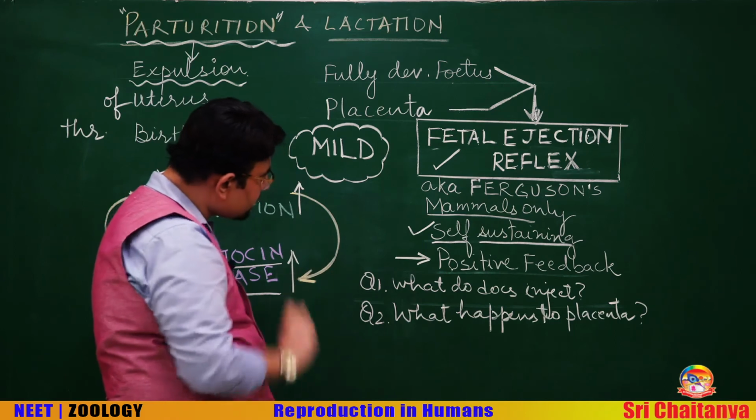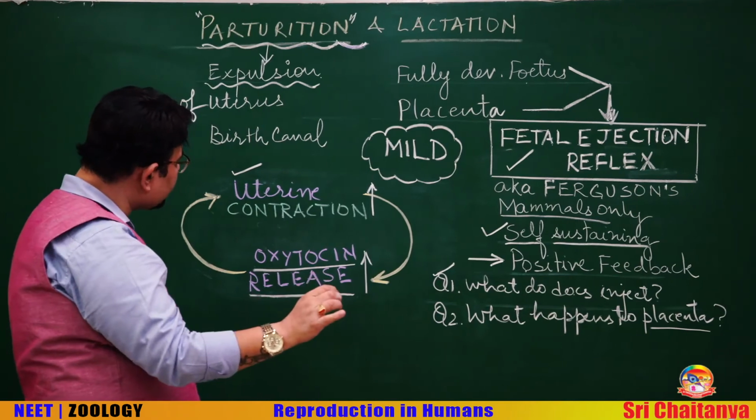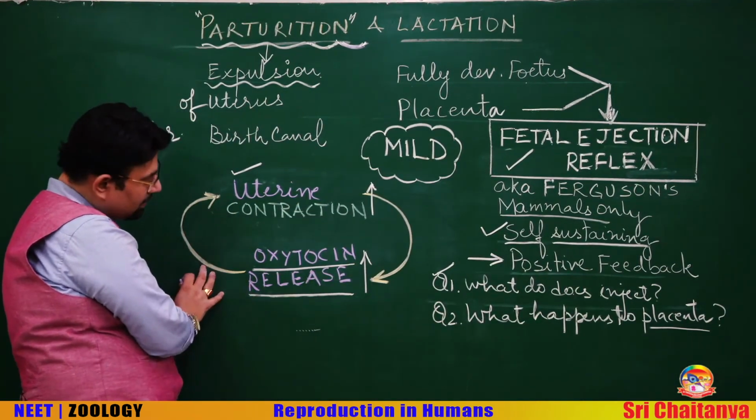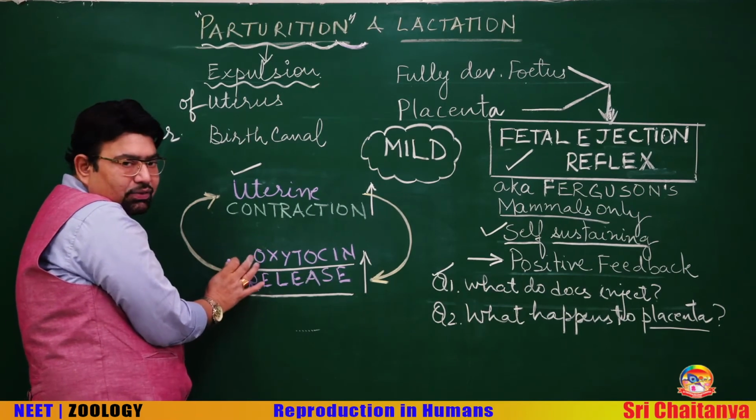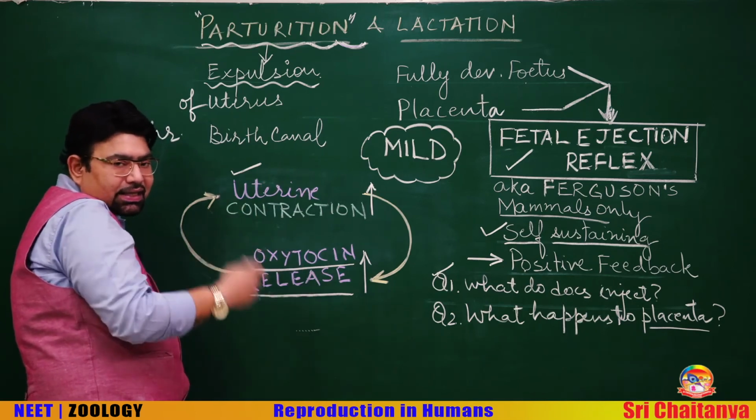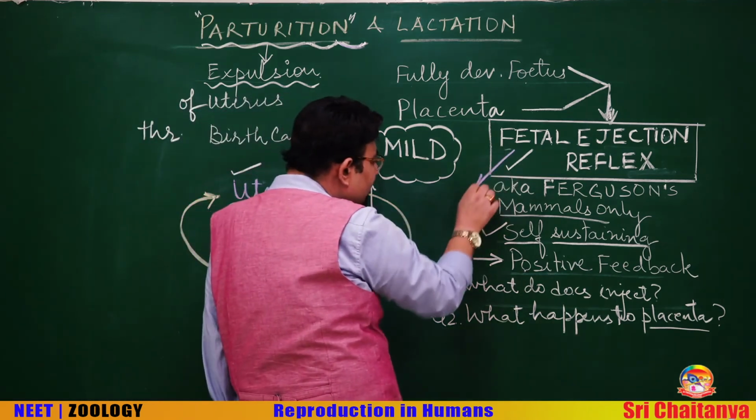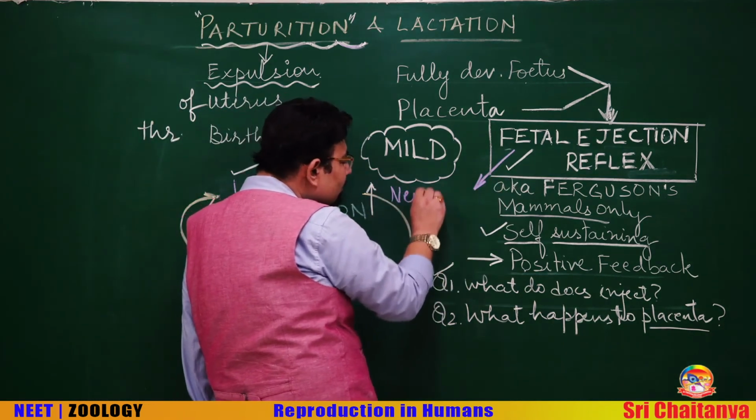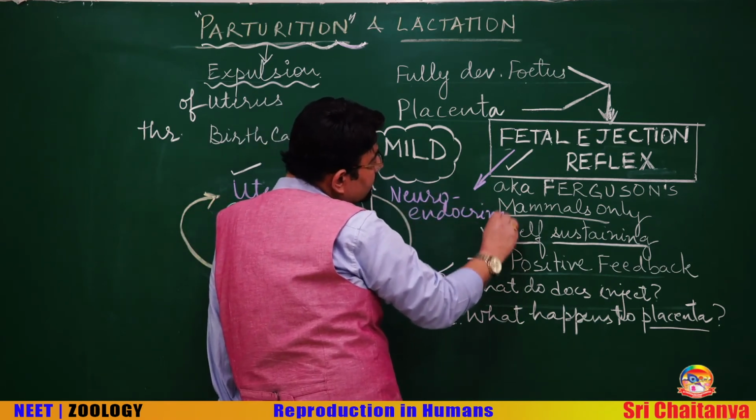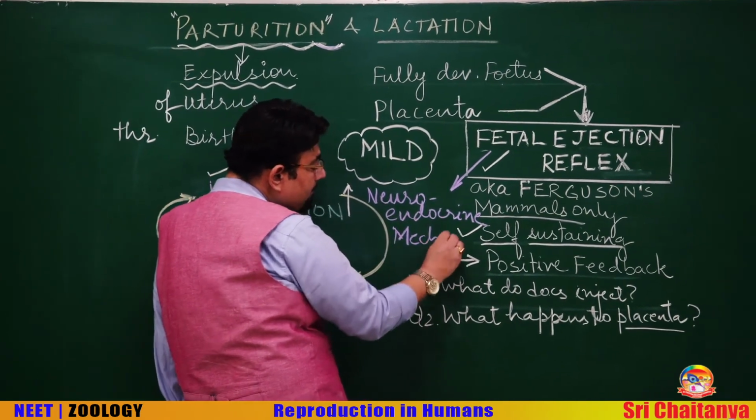There are a few questions here. Also remember that it is a neuroendocrine mechanism. Signals pass through the nervous system and then the endocrine gland secretes the hormone. So remember that the fetal ejection reflex is actually a neuroendocrine mechanism, involving both the nervous as well as the endocrine system.